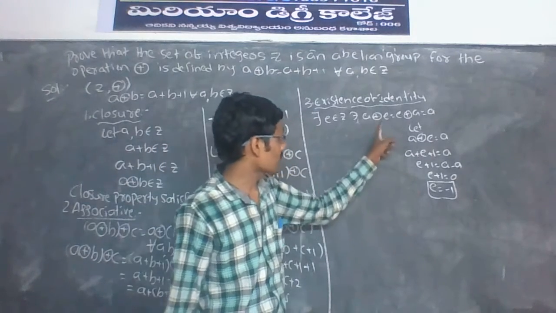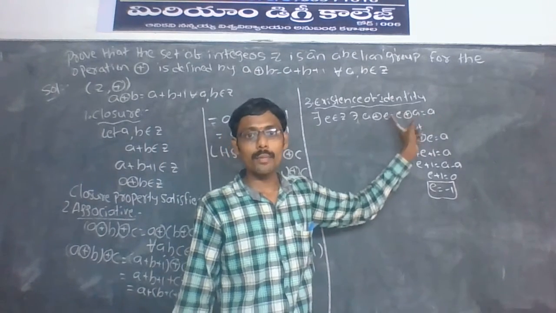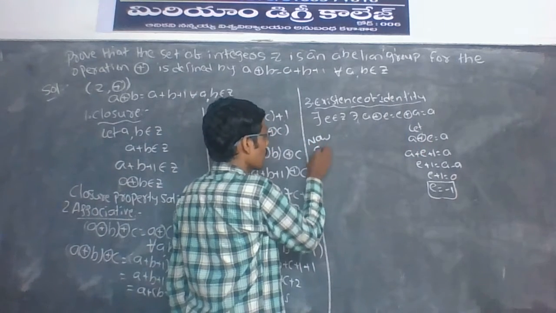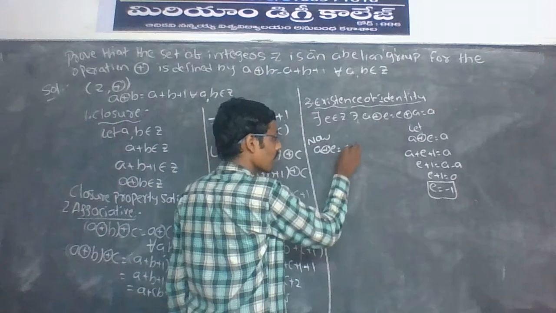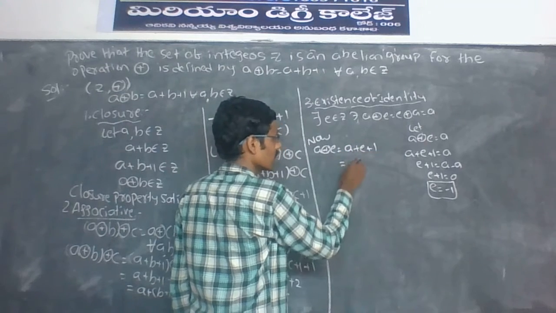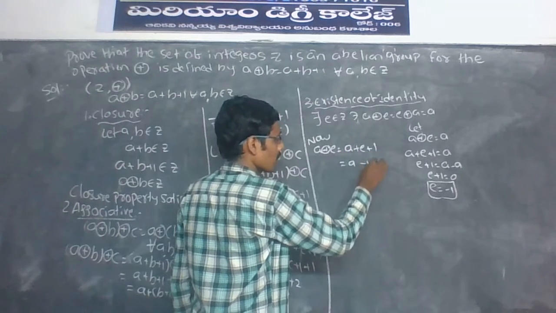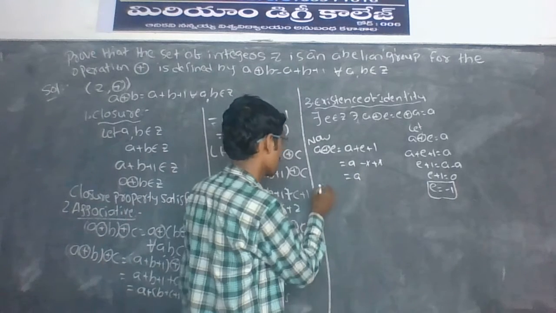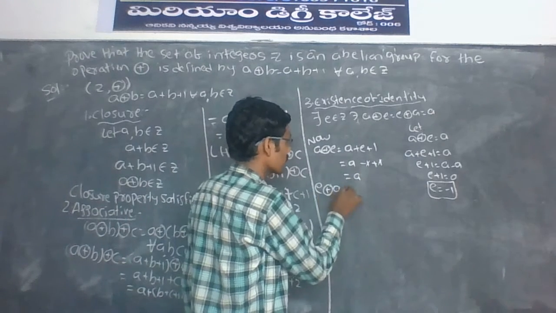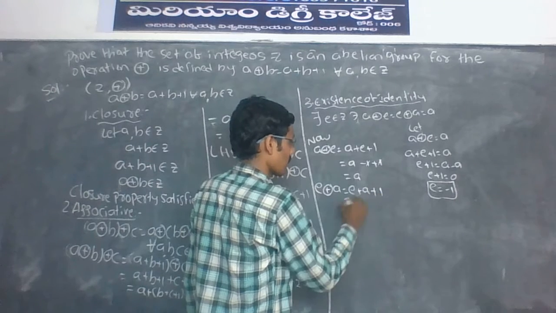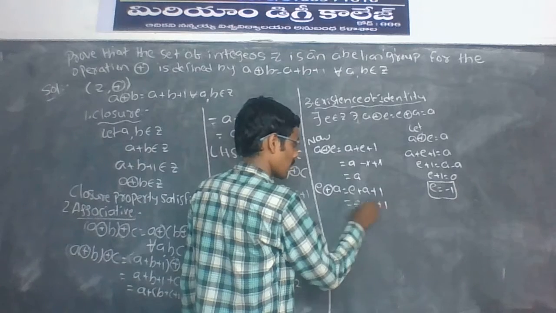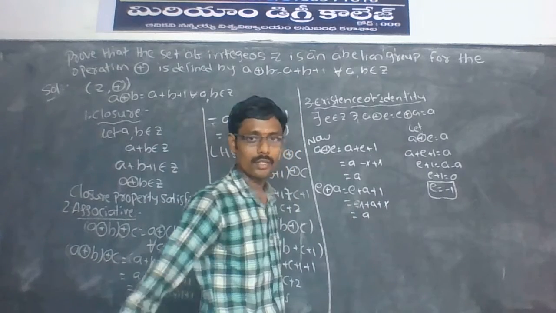To prove that a ⊕ e = e ⊕ a = a: a ⊕ e can be written as a + e + 1, with e = −1, that is a − 1 + 1; the −1 and +1 cancel, giving a. Next, e ⊕ a = e + a + 1, which is −1 + a + 1; the −1 and +1 cancel, giving a.